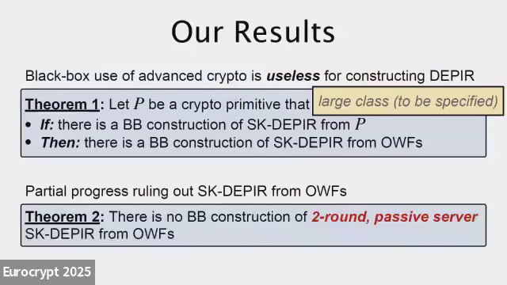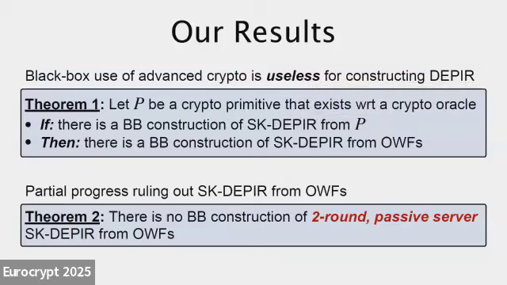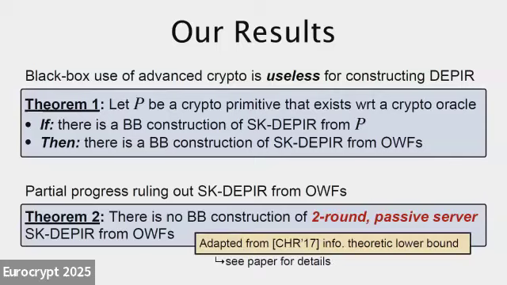So that essentially completes the proof of theorem 1. As I said, this is a relatively simple result technically, but it has kind of a weird conceptual flavor. And so I'm now ready to remove this censor bar. This just exists with respect to a crypto-oracle. Theorem 2 is a bit more technical, but I think it's less conceptually interesting. So I'm just going to defer all of the proof and any argument about theorem 2 to the rest of the paper. Just suffice it to say that it's adapted from this previous result of Canetti et al.